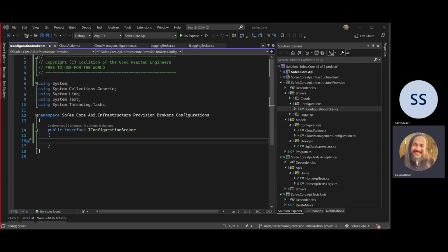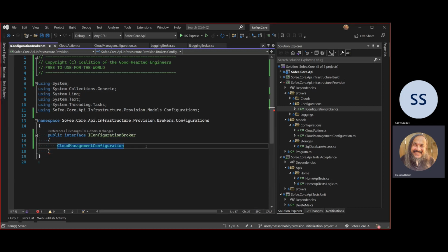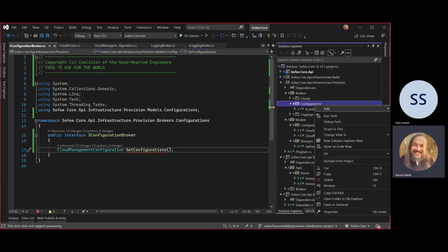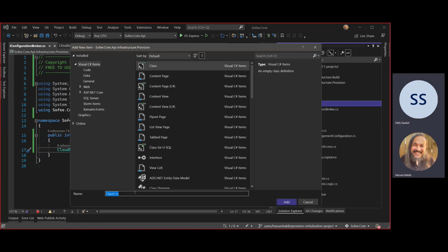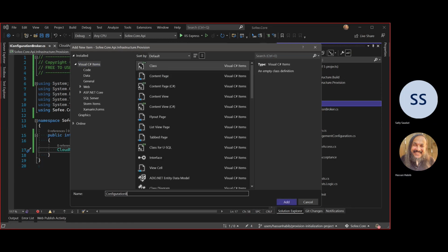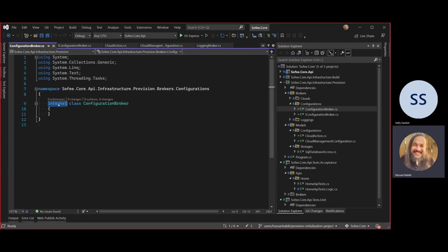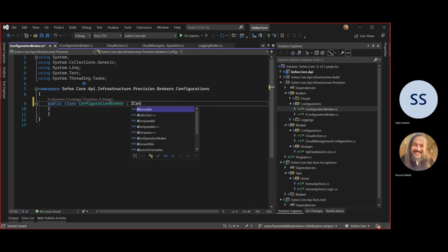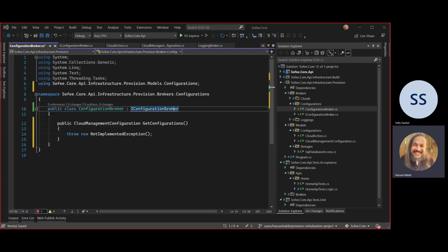Obviously, I want a broker that will allow me to get the configurations for me. So I'm just going to go here and say CloudManagementConfiguration. What is this? That's the model that we just created, that tells me the project name and all that kind of stuff. Let's get configurations like this. And then I'm going to create a simple class here called ConfigurationBroker. This guy is public and it implements IConfigurationBroker, and then it needs to implement that function for me.